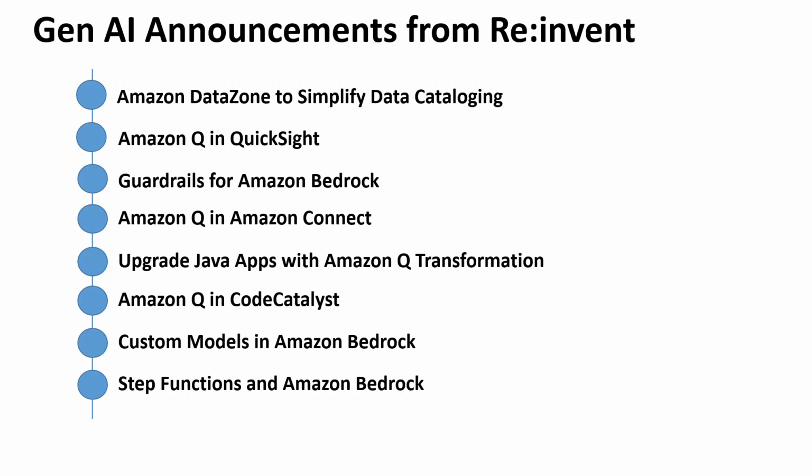reInvent is the premier AWS conference of the year. Right now it is underway and excitement is filling the air in Las Vegas. For this premier event of the year, which is happening from November 27th to December 1st, as was expected, generative AI is the buzzword. A lot of keynotes, training, innovation talks, AWS Builder Labs, and much more is happening there, and everything is revolving around generative AI more or less.